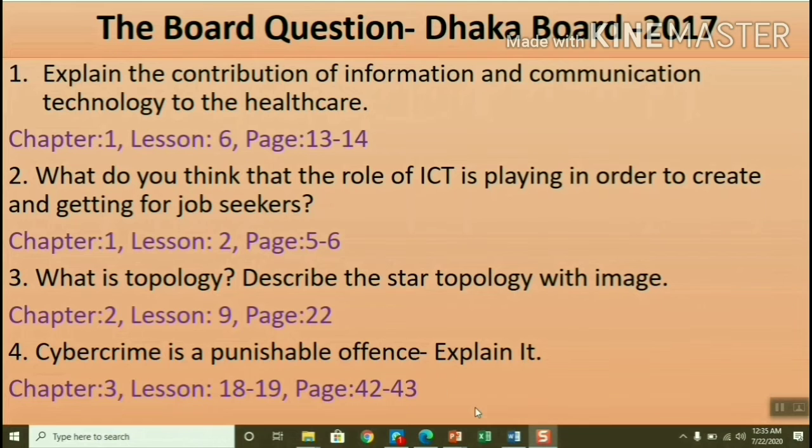Clear? Next one, what is topology? Describe star topology. I have described it in the last class. I will not describe it anymore.